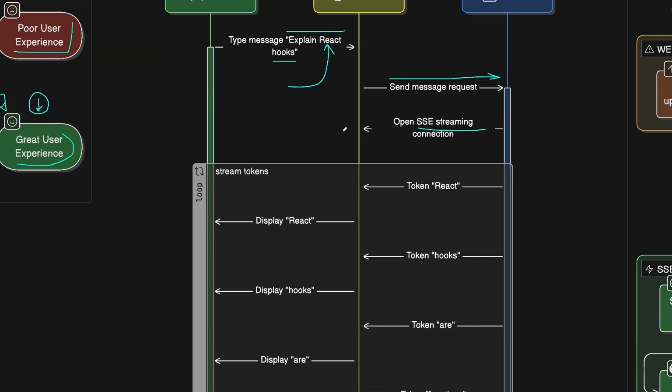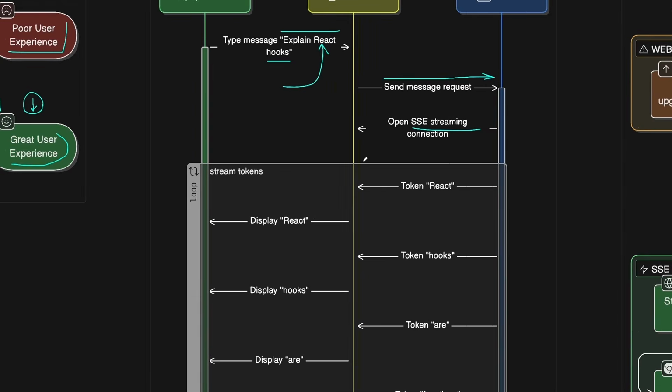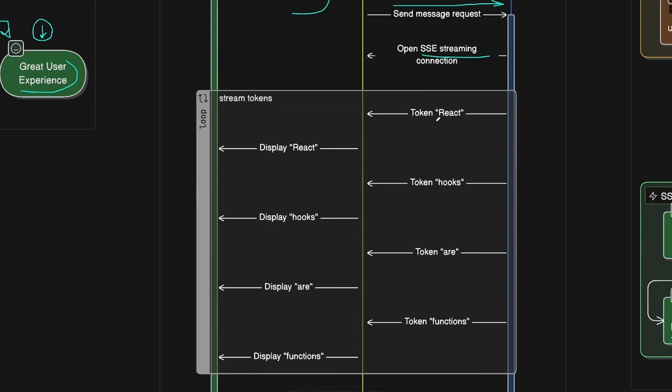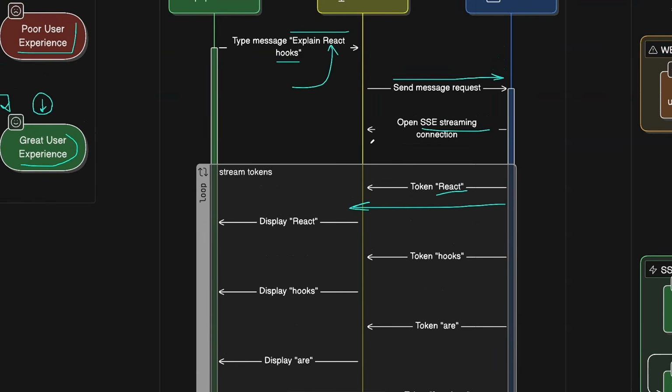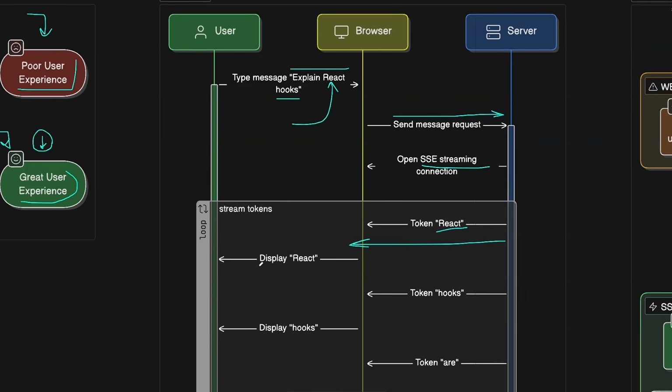So the response will need to start with something like React hooks are functions that, and the remaining parts. The way it will look is, as soon as the first token arrives, like React, we immediately send it from the server to the browser, and the browser now displays this word React for the user to read until the next token arrives.